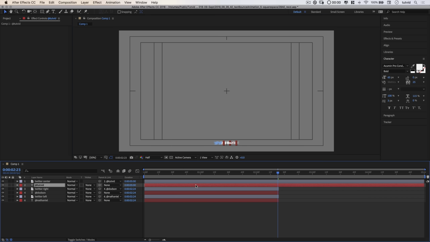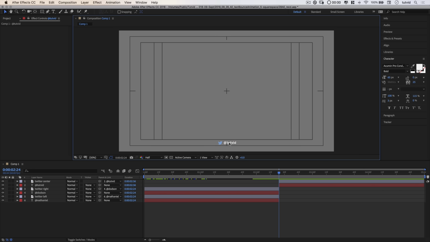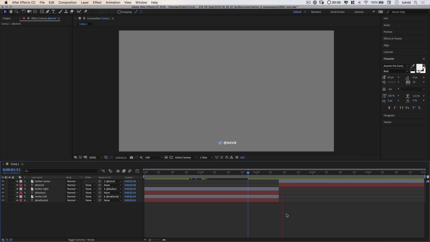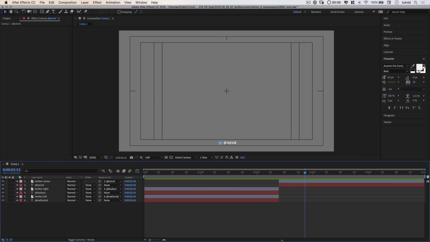I'm going to select both of the layers here in the timeline by shift-clicking them, and I'm going to trim these up to right there, and we can worry about trimming them back later, but I think we'll be fine. So the idea is going to be as soon as these crash together, they both disappear, and the tutvid will appear. So we can just play through this and see what it looks like. All right, so not horrible. It's kind of looking like a graphic from the 1990s, so we want to gussy it up a little bit.